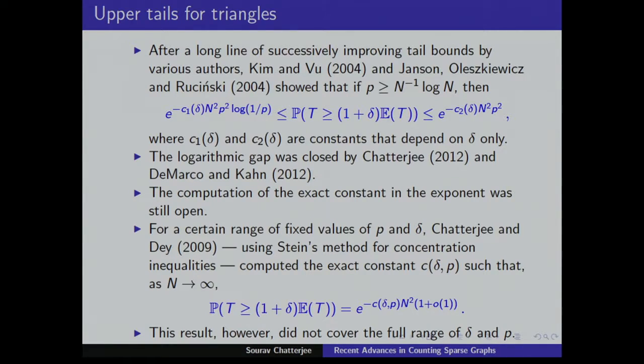n squared p squared. So this side, where this lower bound comes from, is by just constructing a clique. So suppose you get all these extra delta times expected. So the expected number of triangles is like n cubed p cubed times something. Okay. So this extra n cubed p cubed triangles you can construct by just taking a small collection of np vertices and connecting them all together by edges. So this small collection, this is the cost of such a clique occurring, and that's how you get the lower bound. And it turns out that that's the right order. That's the correct thing.